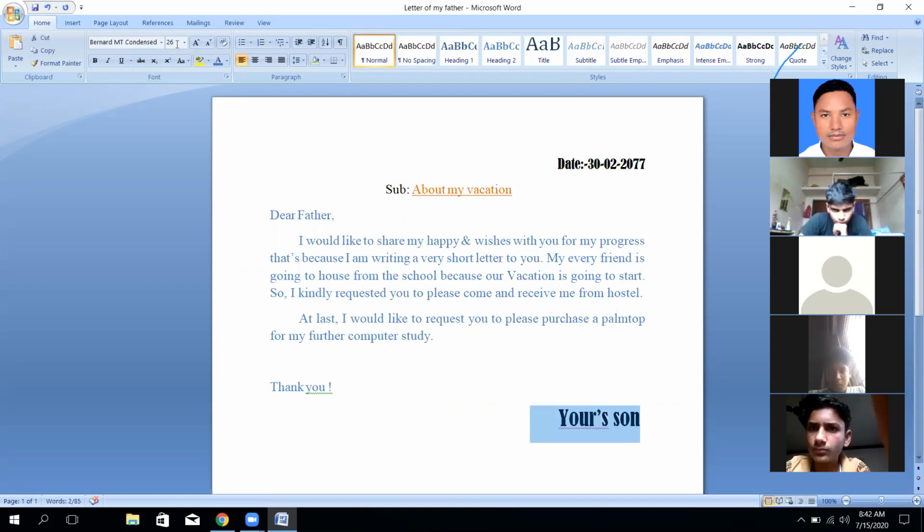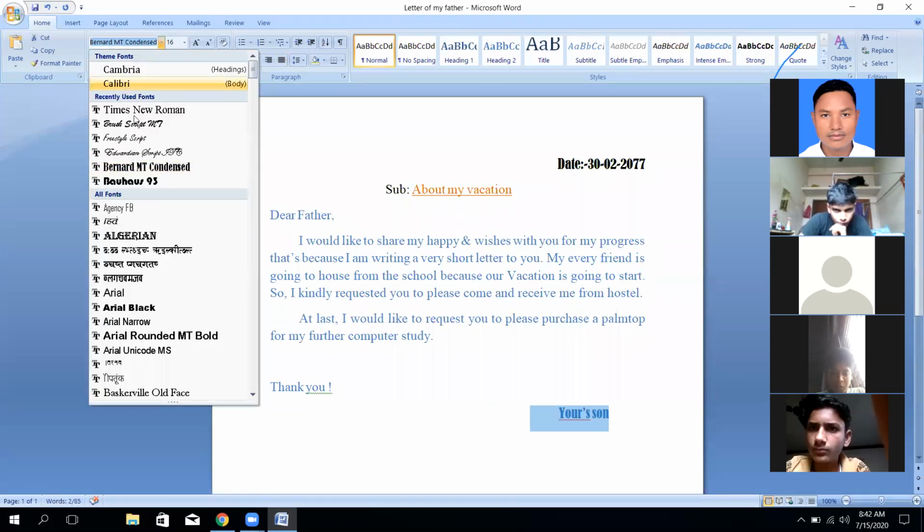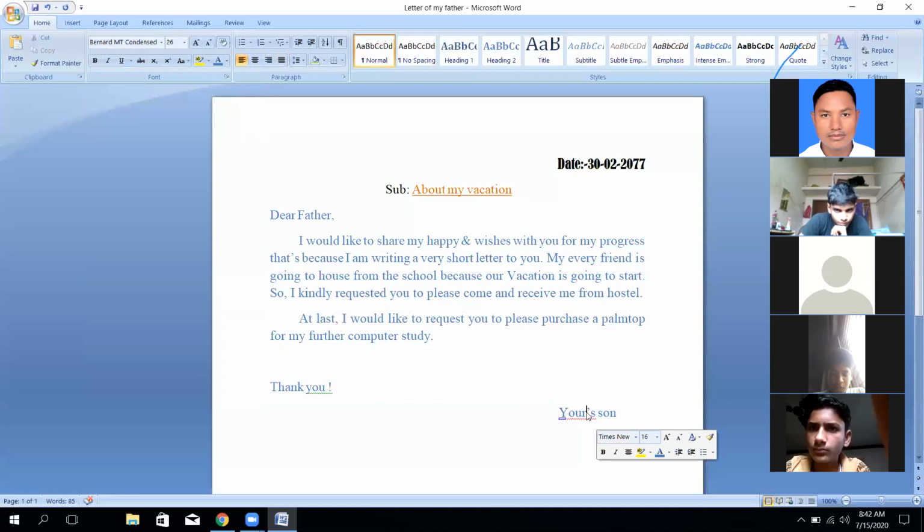By selecting, we can increase and decrease the size of the font. We can change the font also. You can write here NEC ABC, Nepal Police School. Nepal is a name.